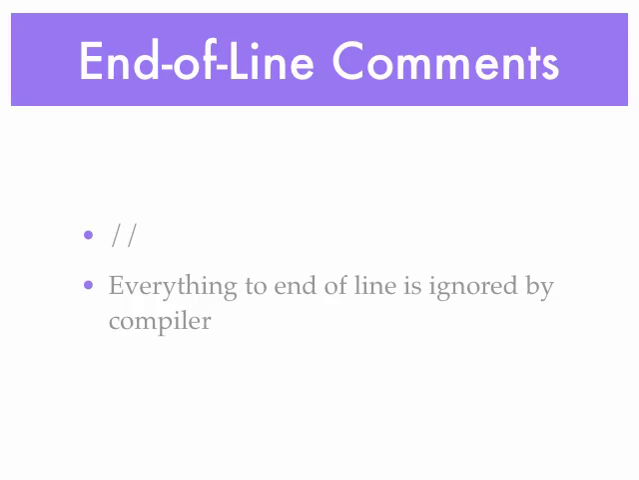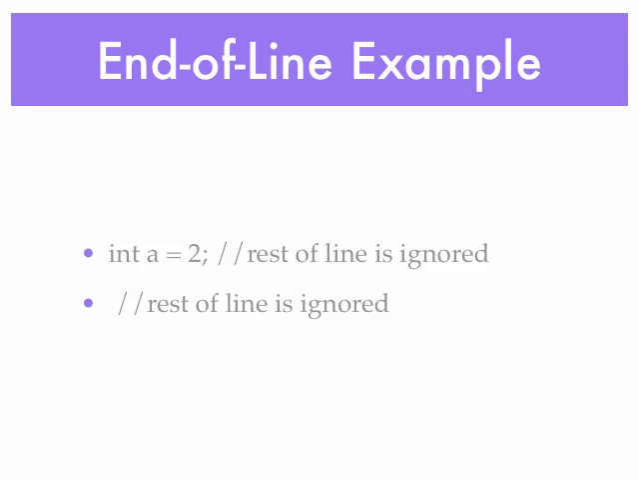The end of line comments are those that follow 2 forward slashes. Anything after those forward slashes to the end of that line is ignored by the compiler. Here's an example of end of line comments. I've got an int declared with the name A, it's equal to 2. After those 2 forward slashes, the rest of the line is ignored. I can put anything I want there, it's going to be ignored, but only what's on that line on which those 2 forward slashes are written.